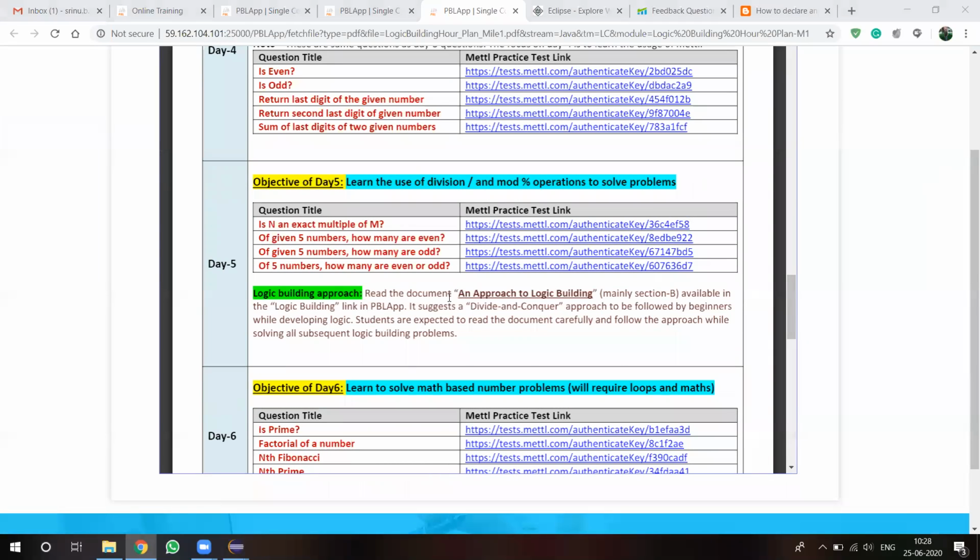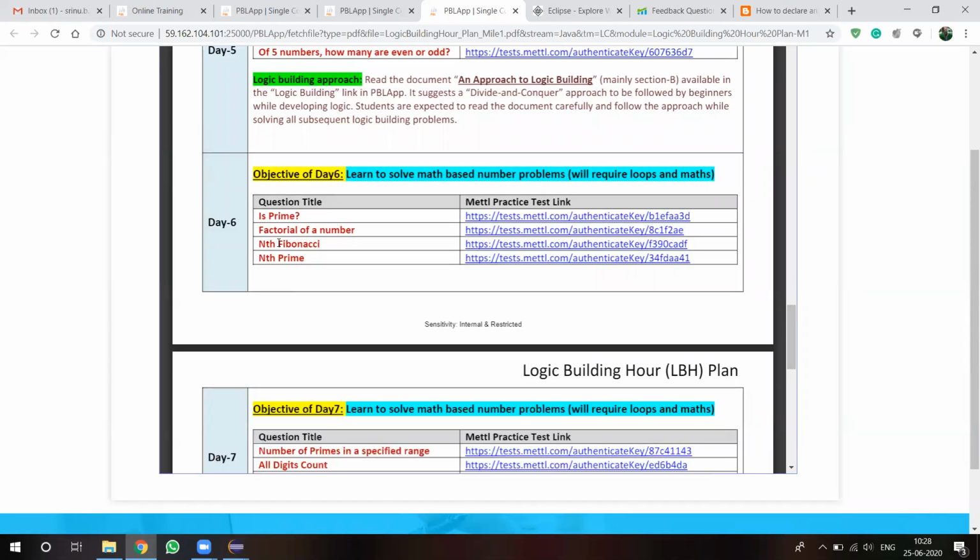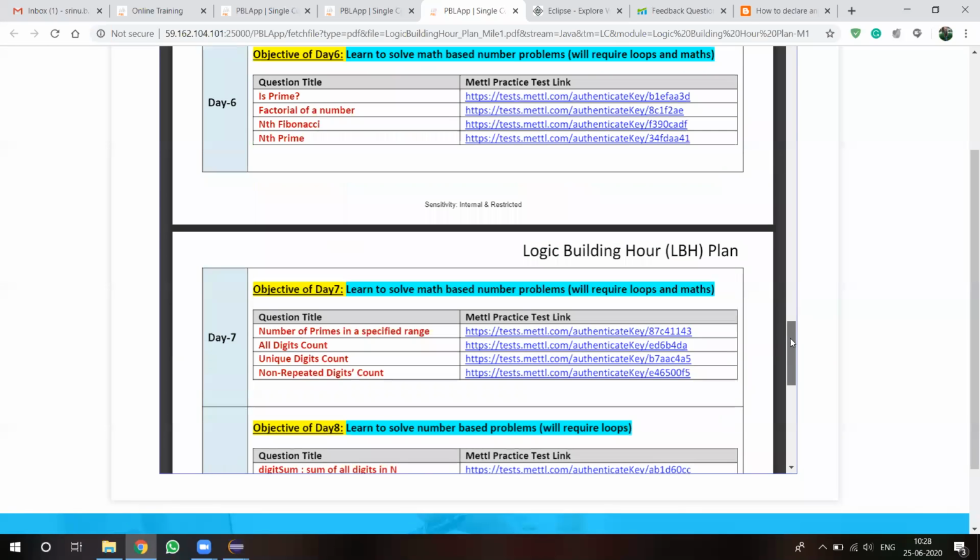Moving to day 5, up to day 5 is easy. From day 6 onwards are your regular lab programs: given number is prime or not, factorial of the number, nth Fibonacci, nth prime number. So these are your regular lab programs.